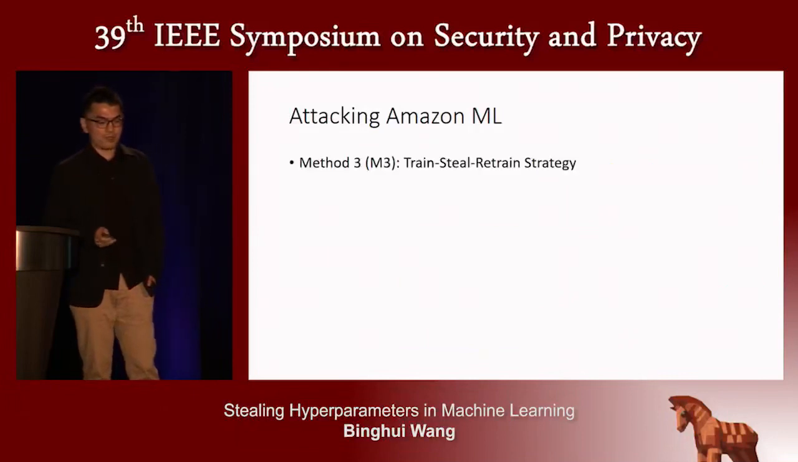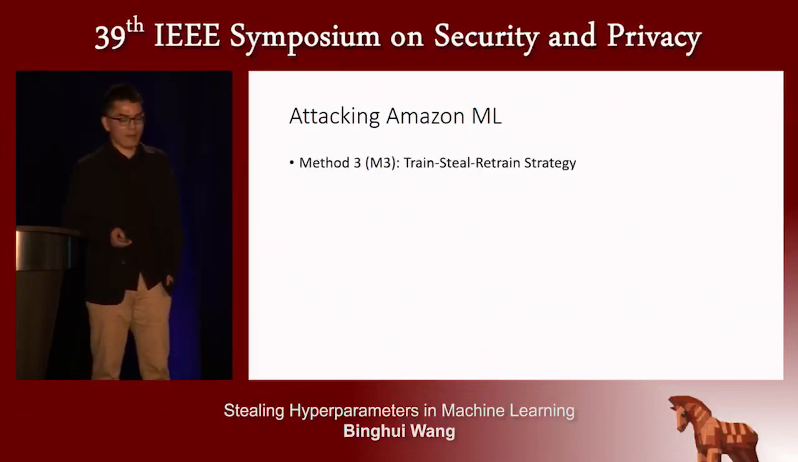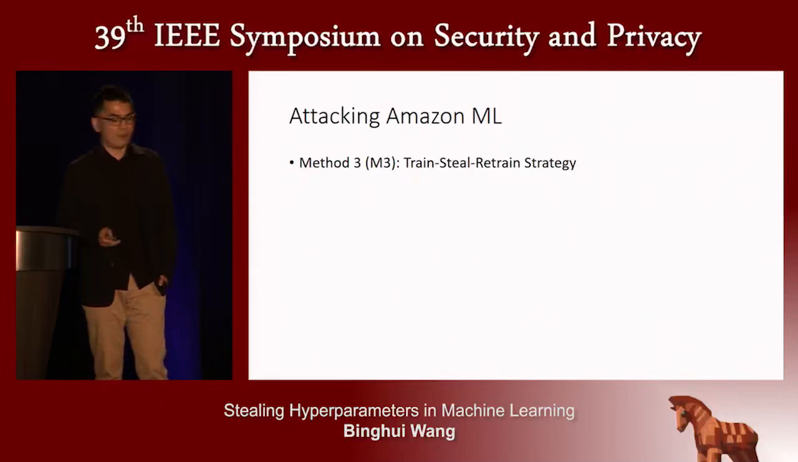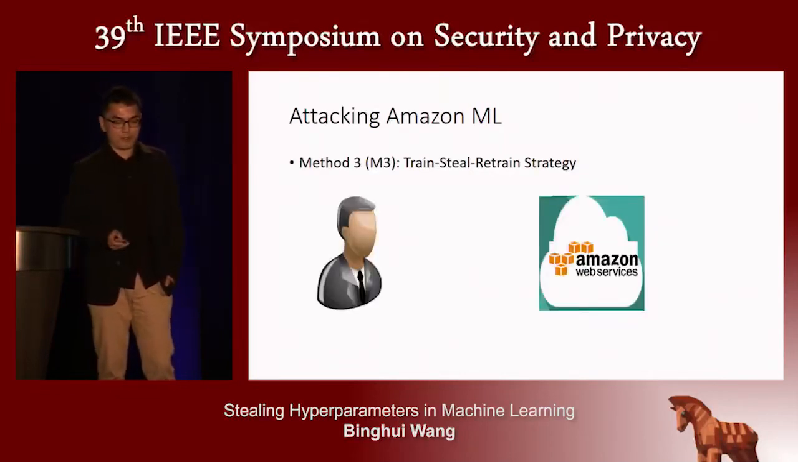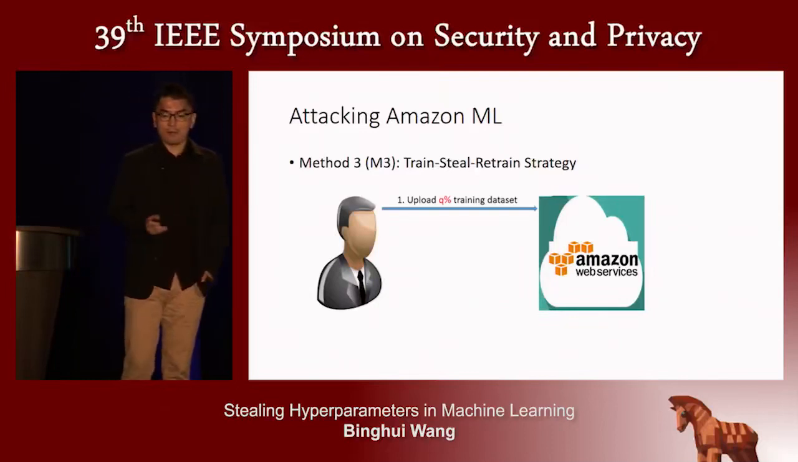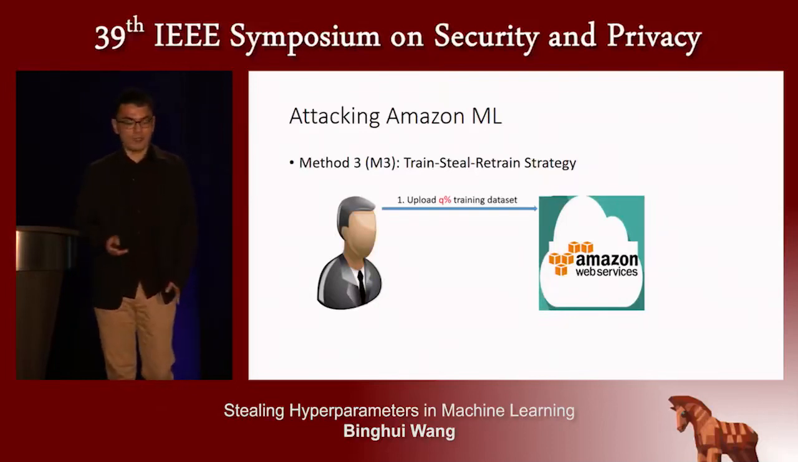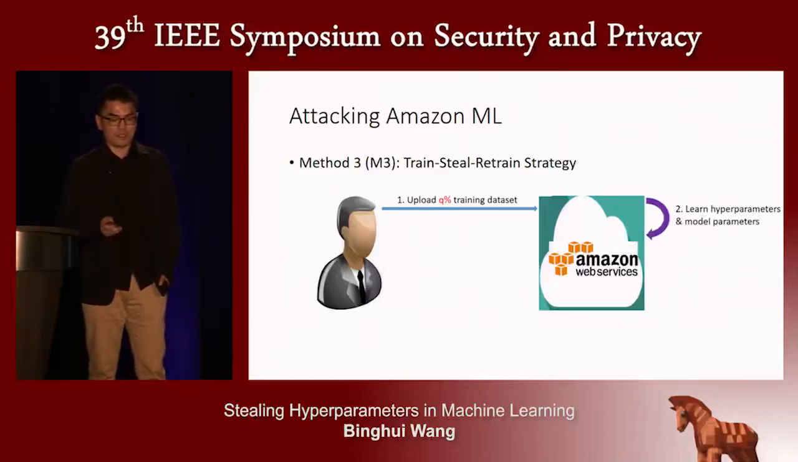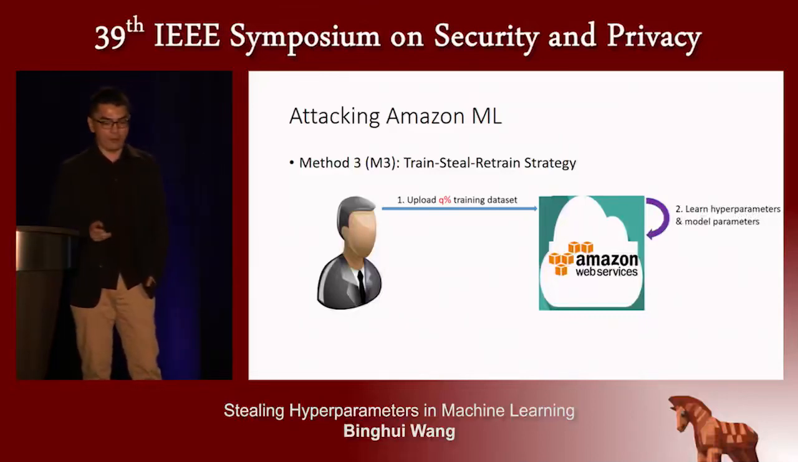So to address the issue of M1 and M2, we propose method 3, which uses a train, steer, and retrain strategy. The detail is as follows. First, the user will upload a subset of the training data set to Amazon machine learning, and Amazon machine learning uses this subset to learn hyperparameters and model parameters.